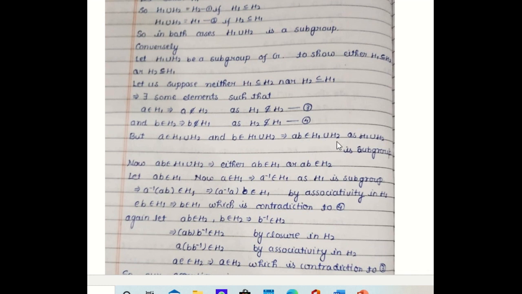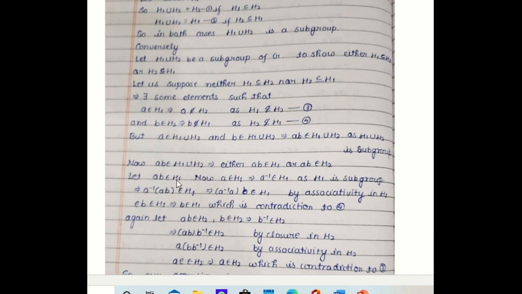So AB belongs to H1 union H2 as H1 union H2 is a subgroup. We have assumed that. So by closure law, AB will be in H1 union H2. Now AB belongs to H1 union H2 implies either AB will be in H1 or AB will be in H2. So first we suppose let AB belong to H1. Now A belongs to H1 implies A inverse belongs to H1 as H1 is a subgroup.